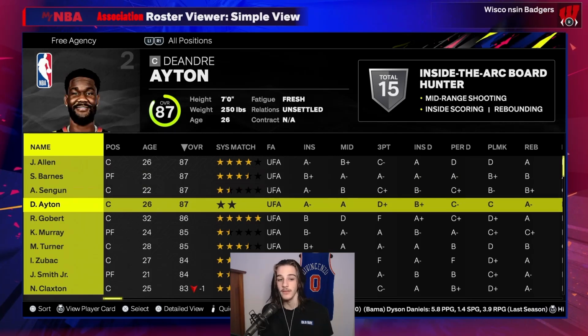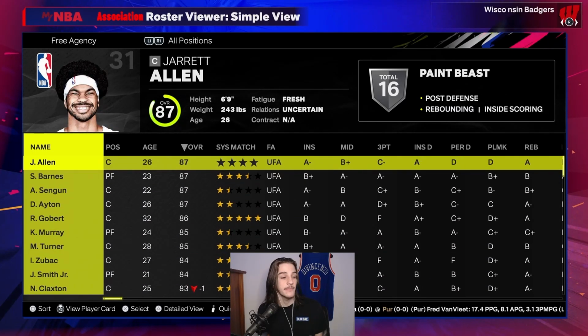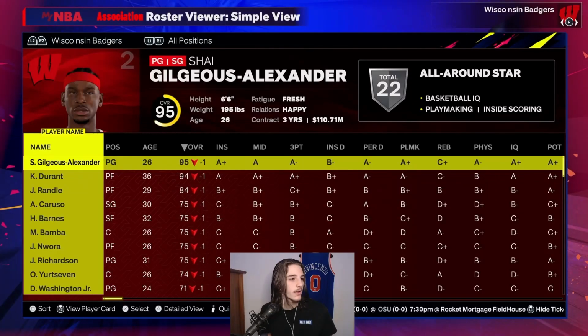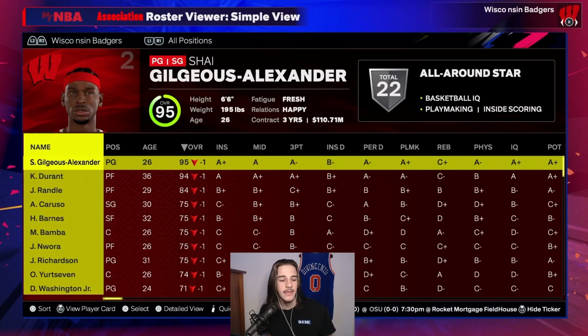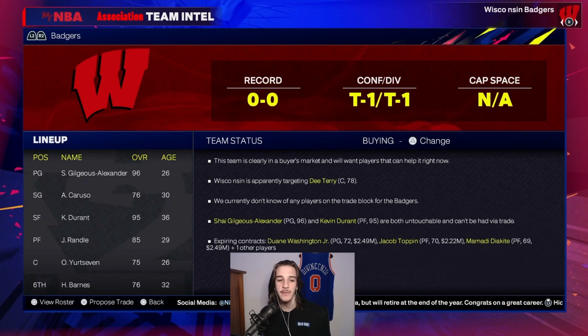So yeah, there's still a lot of very good players that teams could go sign. So we'll have to keep track on that. But right now, let's go take a quick look at each roster. So I'm just going to go really quick through these lineups, and we're going to see if any team really sticks out to us.